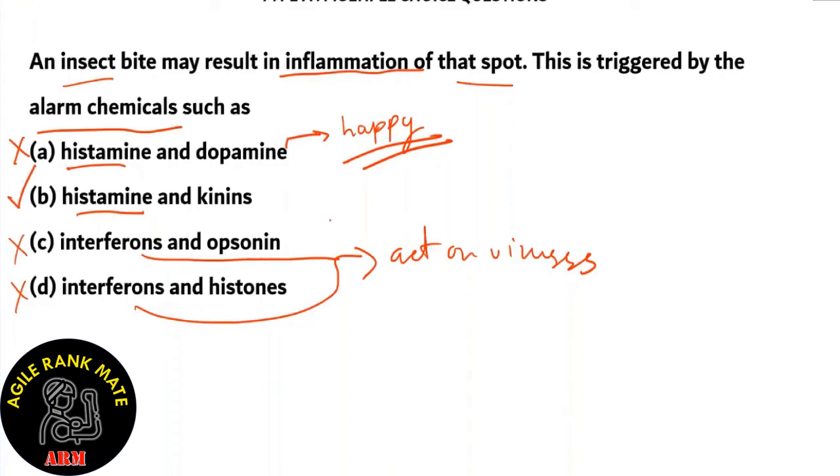Histamine is helping in chemotaxis of white blood cells at the inflammation spot, and kinins are helpful in local vasodilation. And so local vasodilation results in inflammation of that spot. So when an insect bites you, it is due to histamine and kinins that the inflammation occurs at that spot.